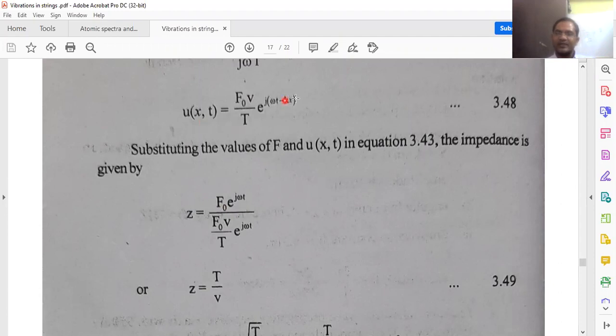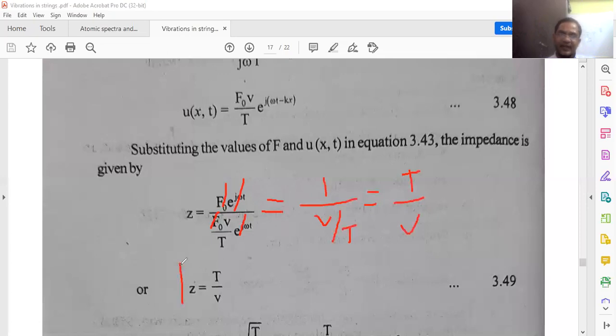By substituting x equal to 0, this will be F naught v by T e power j omega t. In this, F naught cancels, e power j omega t cancels. So this is equal to 1 by v by capital T, so that is equal to capital T by v. So we are getting Z equal to T by v.